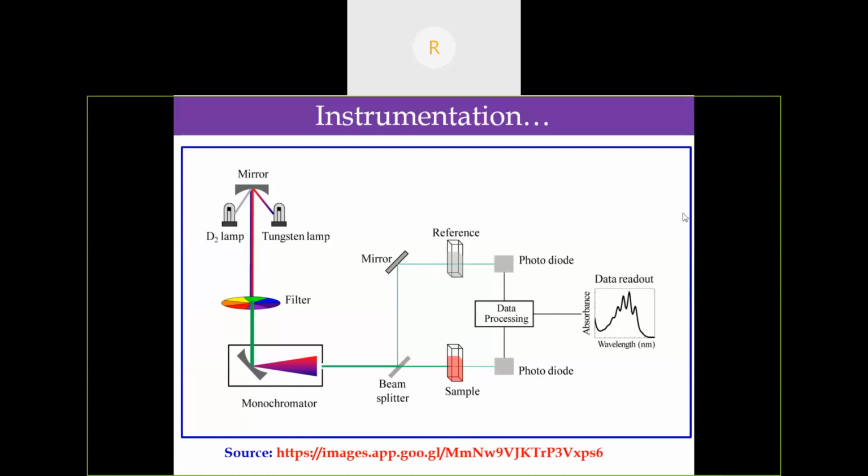Here in the reference, normally the solvent in which we are preparing the solution is taken. So here the intensity of incident radiation, that is I0, is 100 because no absorption has taken place, but in the sample the absorption has taken place, then it is processed and finally we get the spectra.